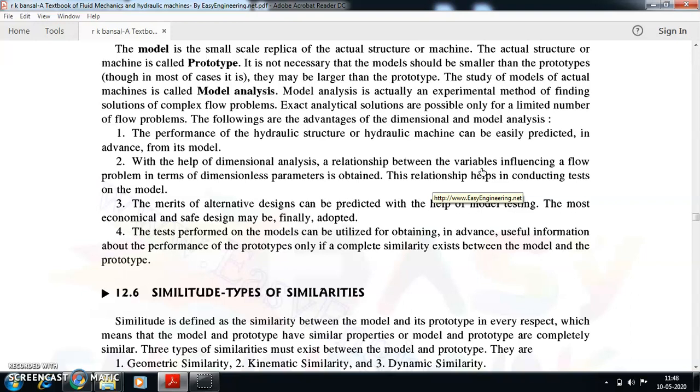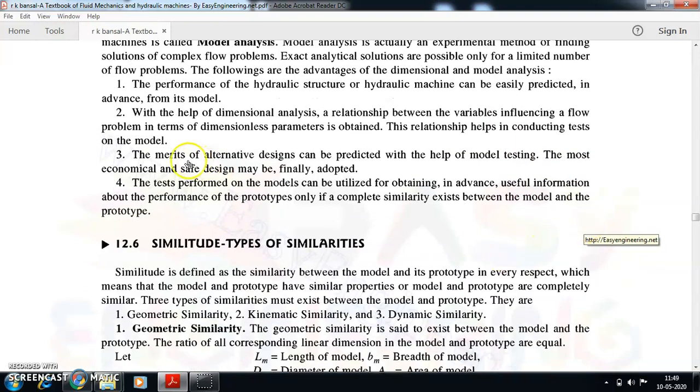These are very important. Dimensionless parameters or dimensionless numbers are very crucial in fluid flow. So the relationship between all these variables and dimensionless numbers you can find out, and this relationship helps in conducting tests of the model also. The merits of alternate designs can be predicted with the help of model testing, so we can change different designs and check which is economical and which is a safe design.